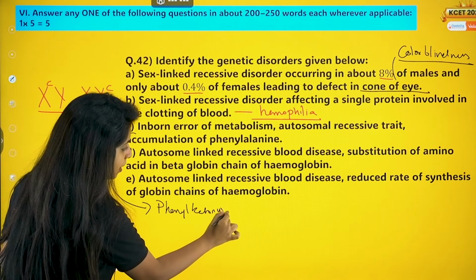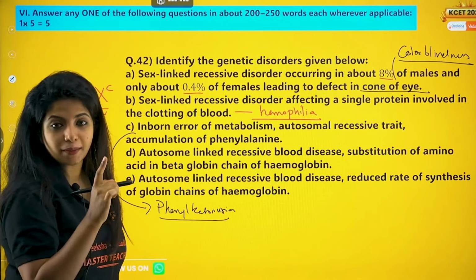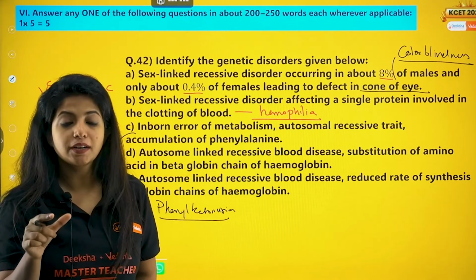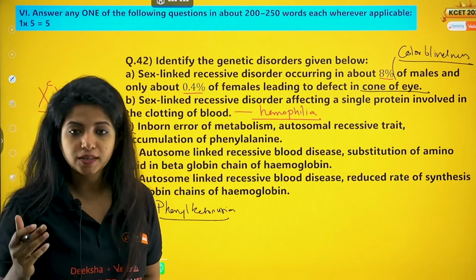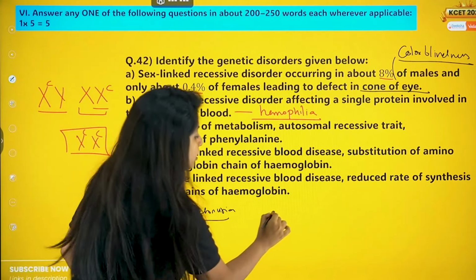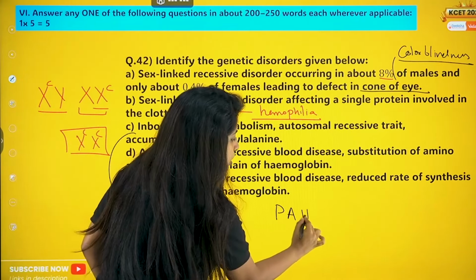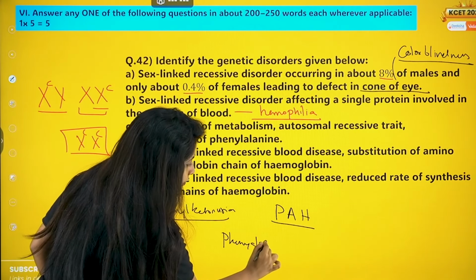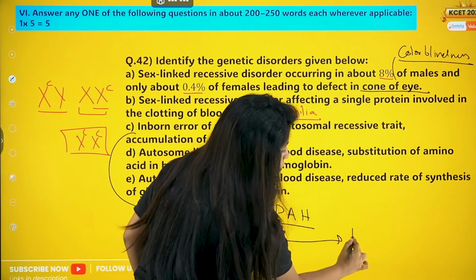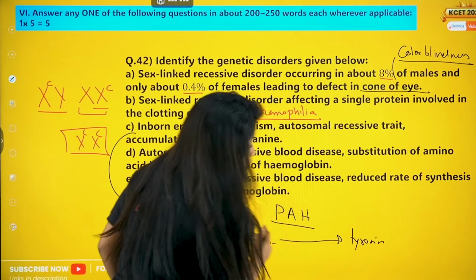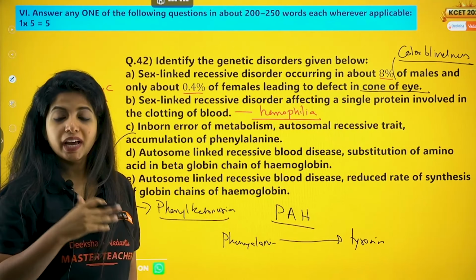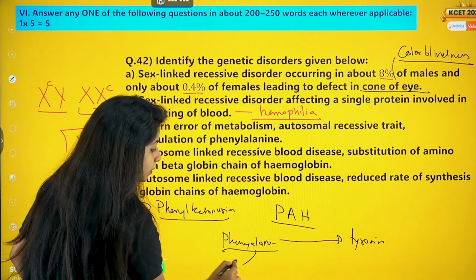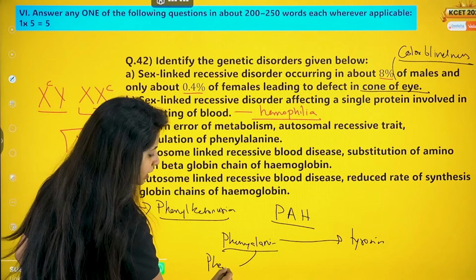Phenylketonuria. Why is it happening? Because one enzyme, one protein, one gene that codes for an important enzyme, phenylalanine hydroxylase, is being mutated. When phenylalanine hydroxylase is not being produced, the phenylalanine in our body won't be able to convert into tyrosine. Usually the PAH enzyme, phenylalanine hydroxylase, does it, but it is now not there, which is why this is going to accumulate in the form of phenylpyruvic acid.